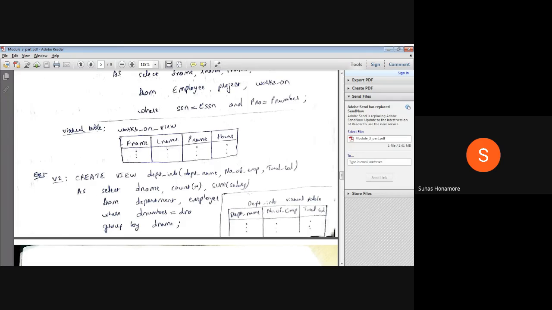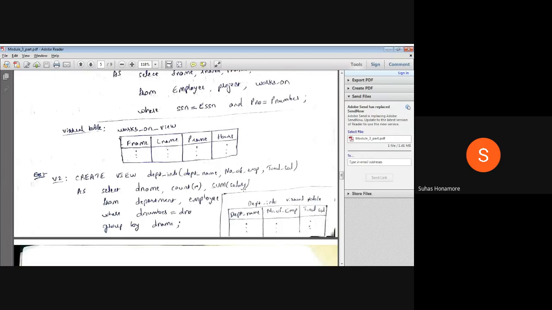I'll repeat once again: when you create a view, it is just one command, and you executed it, and it hasn't done anything. It only says that this name, department_info, is given for this entire query.